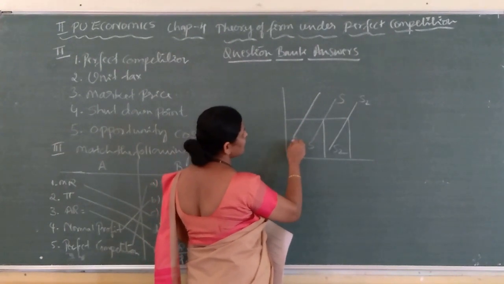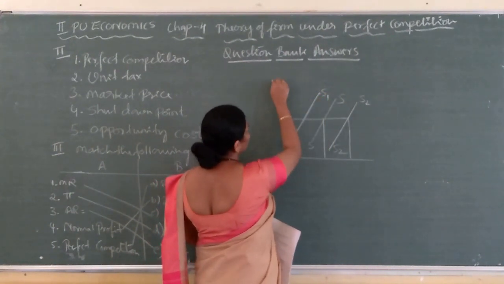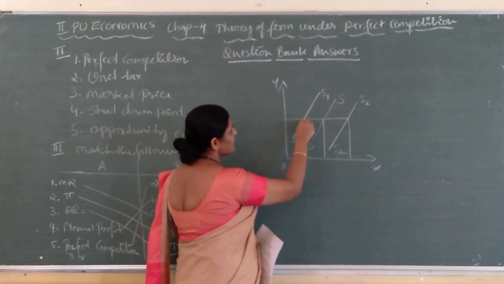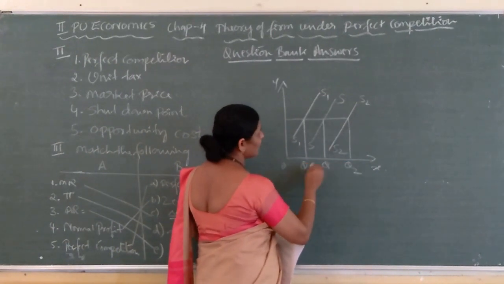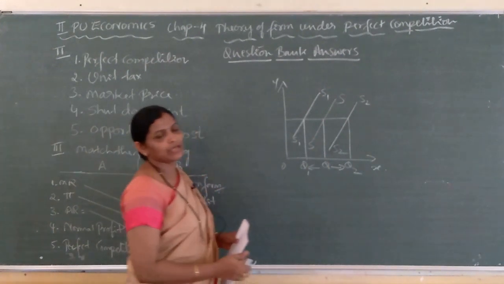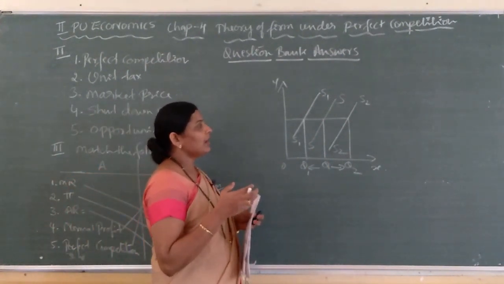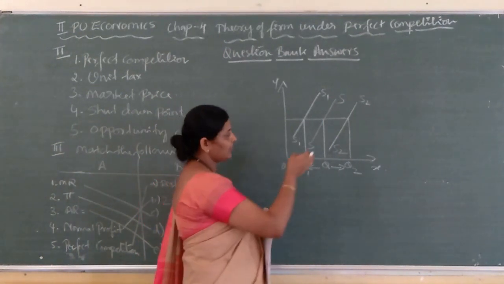this curve indicates what? Less supply. Q, Q2, Q1. This one is more supply, this one is less supply. If there is technological progress, then firm is able to supply more units of a commodity.